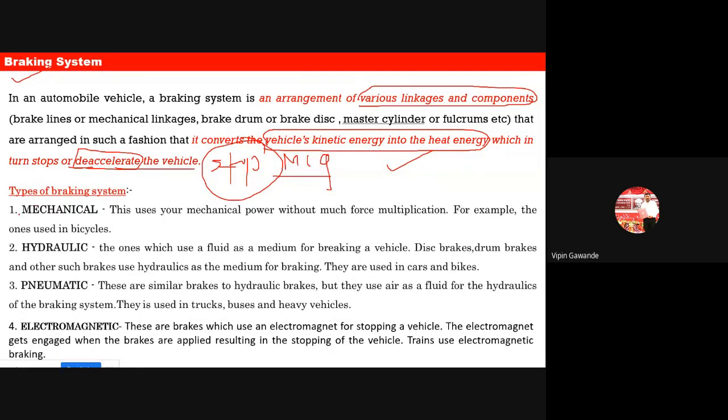Now we know that there are different types of braking system. One is called mechanical, so here the mechanical power is applied without much force multiplication. Okay, so in bicycles what are we using? Mechanical braking system. We apply the brake. So this is just the mechanical system. Now hydraulic braking system. This is used in cars and bikes. So for hydraulic what are we using? Oil. We are using oil there. Okay, so hydraulic systems are used in cars and bikes. Pneumatic, so that is air. Okay, so that is air brakes.